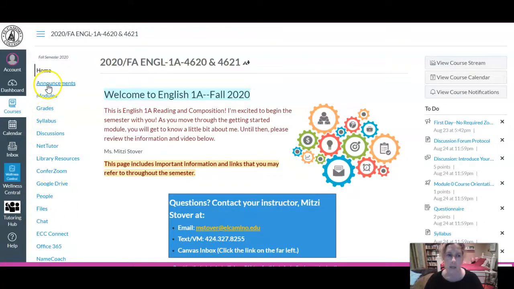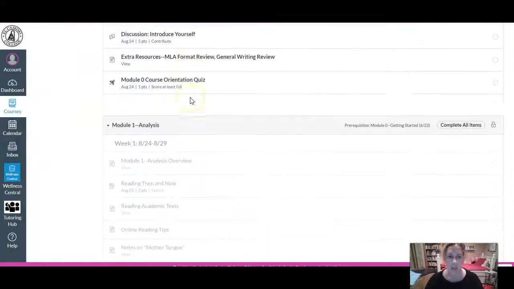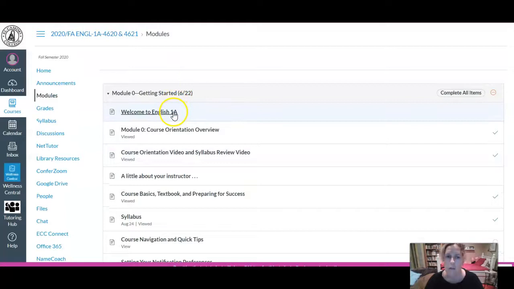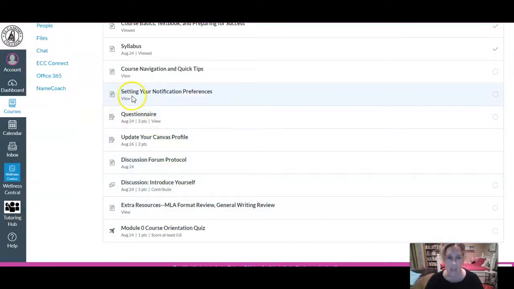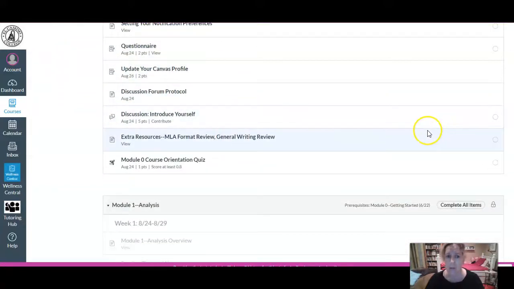The most important link on this side is the modules link. So this is how I want you to navigate through the course. Clicking on modules, you'll see that everything is laid out in a linear fashion, and that's the way I intend for you to move through the course, from top all the way to bottom. You'll see also that some of them have a notation that says view. That means that that page is set so that you must view it in order to complete the module. So in this case, I clicked on syllabus, so that one's been viewed, but I can see that I have to click on these others so that they will show up as having been viewed.